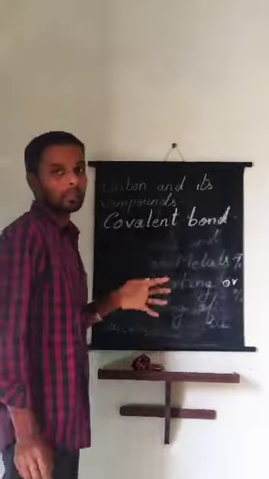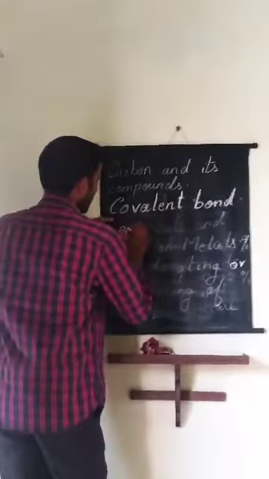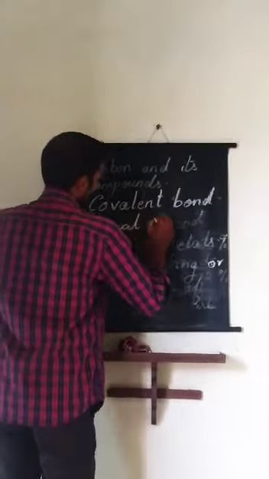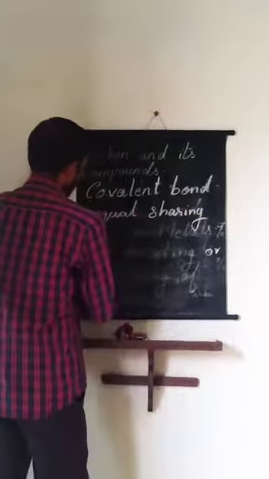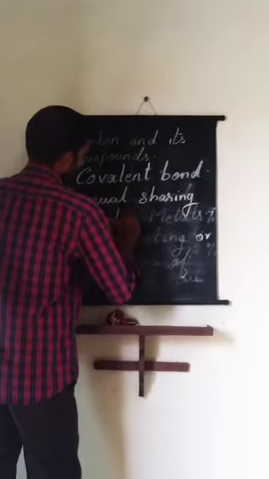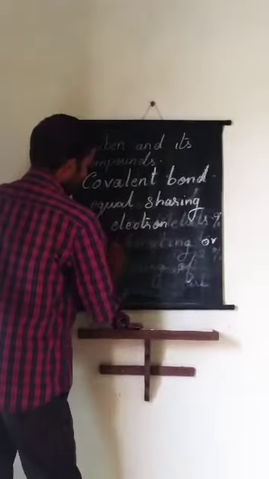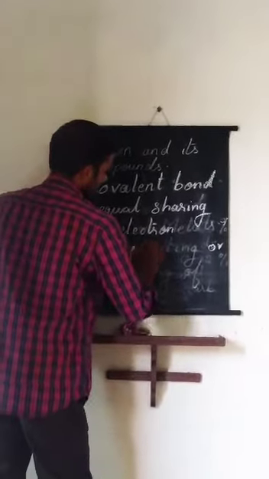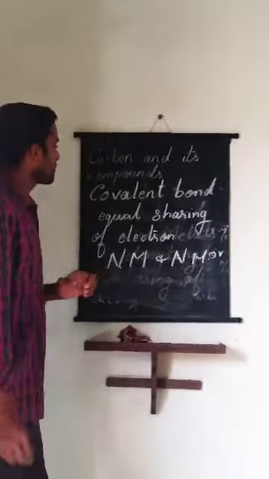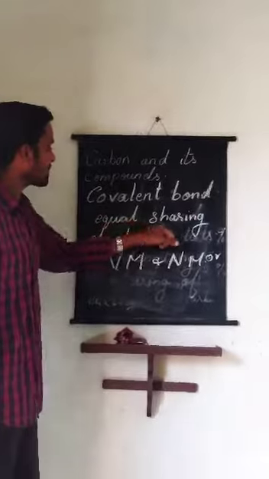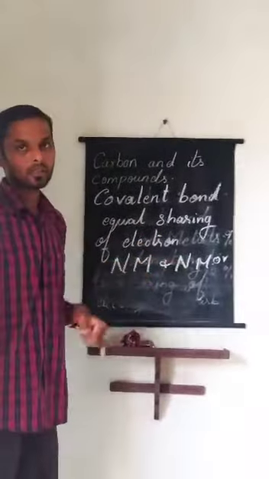Covalent bond is nothing but equal sharing of electrons will take place between non-metals and non-metals.